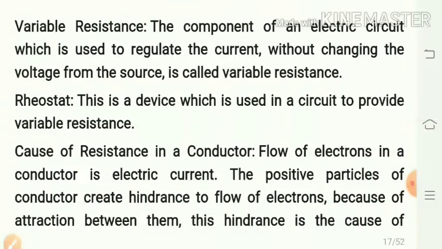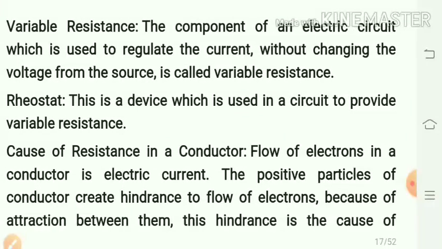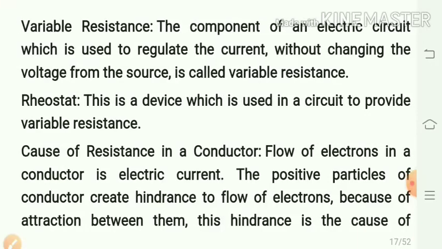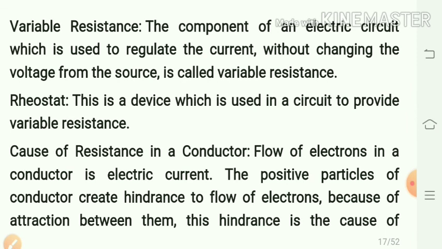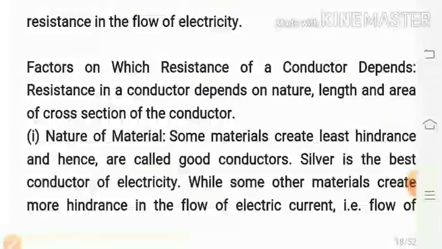What is the cause of the resistance in a conductor? Flow of electrons in a conductor is electric current. The positive particles of the conductor create hindrance to the flow of electrons. Means they become an obstacle because of attraction between them, and this hindrance is the cause of resistance in the flow of electricity. On which factors does the resistance of a conductor depend?